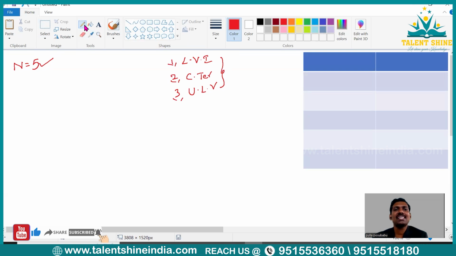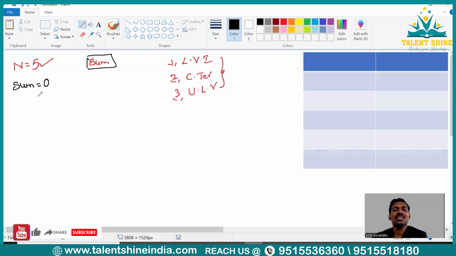Now, what is our ultimate aim here? In this problem statement, we are asked to find the sum of these 5 natural numbers, since n equals 5. For that, I'm going to take one more variable here, that is sum. Initially, I'm going to assume that the sum is 0.